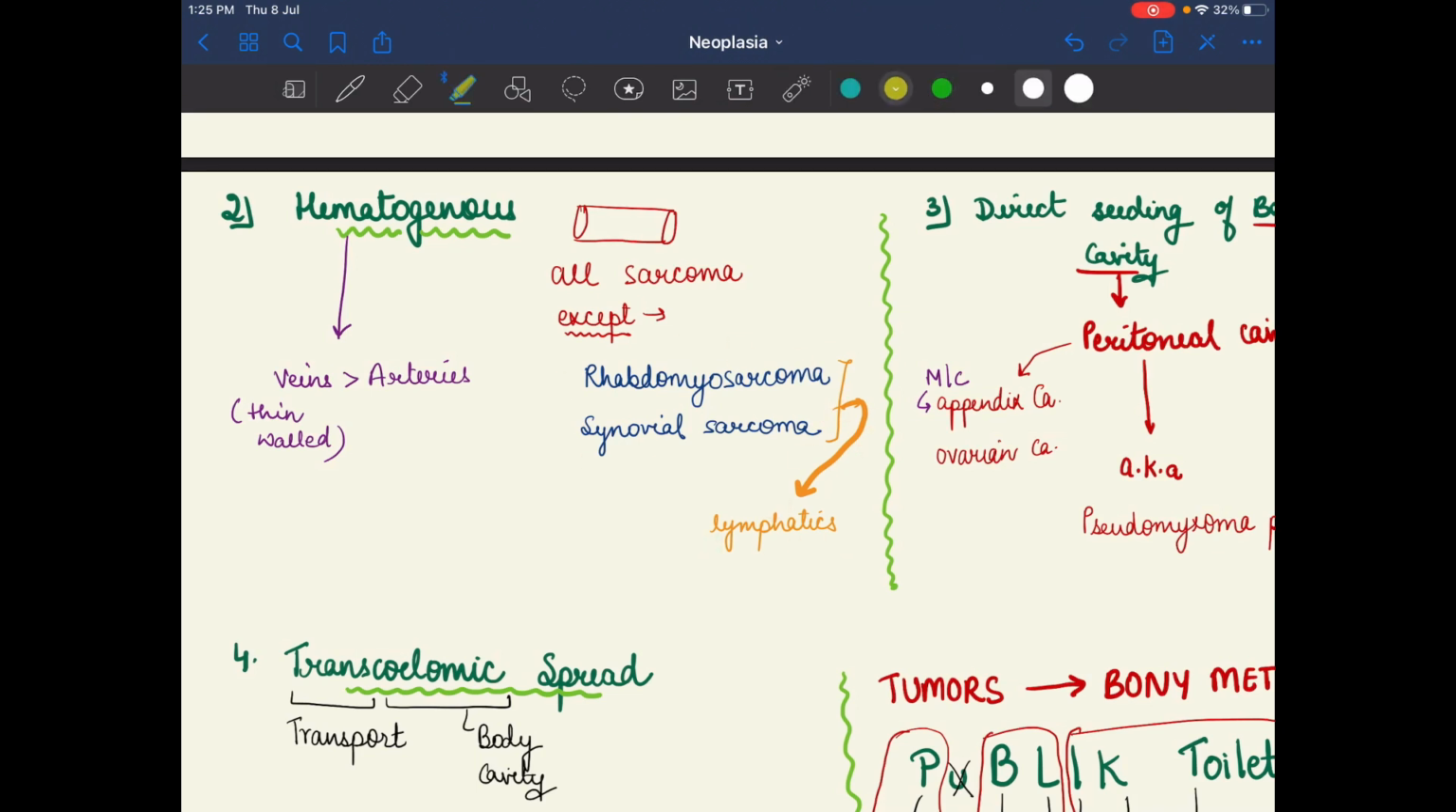Remember these two also: rhabdomyosarcoma and synovial sarcoma spread through the lymphatics.